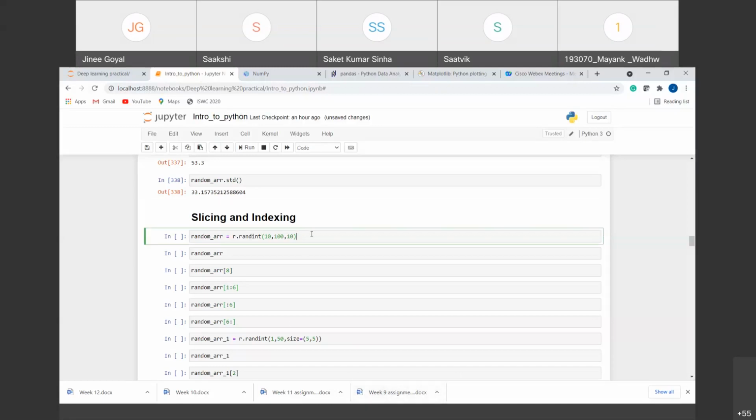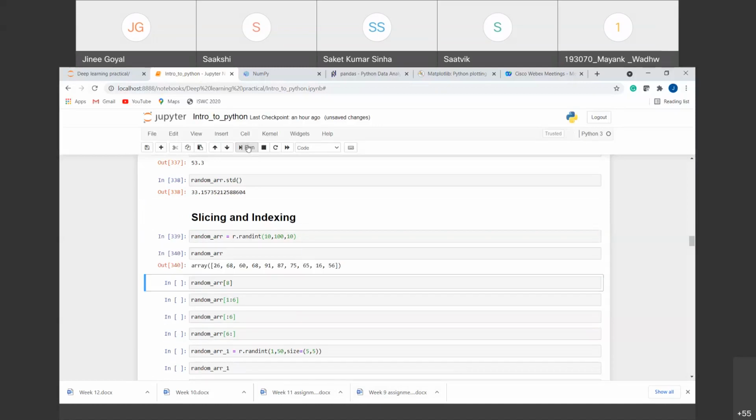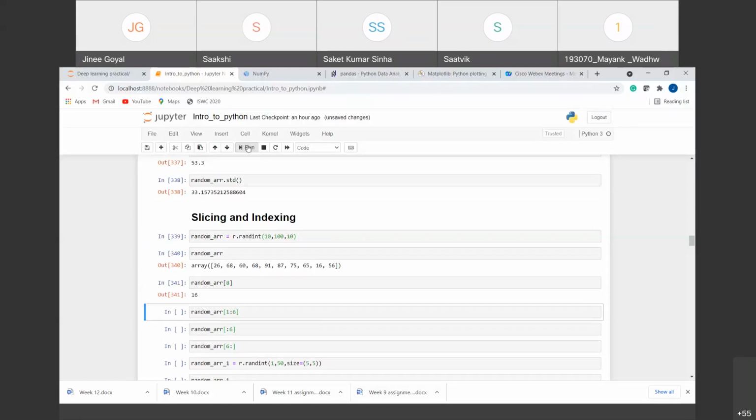For that, first of all, we are creating a random integer array, same as before, that is 10 elements in the range of 10 to 99. Now suppose we want the element that is present at the 8th index. Note that the values here are indexed from 0 and not from 1. So if we want a value at the 8th index, it will be the 9th value. You can see this is 0, 1, 2, 3, 4, 5, 6, 7 and 8. It is giving us the 9th element. So if we want the 9th element, we want the value at index 8. So it will give us the value 16, right?